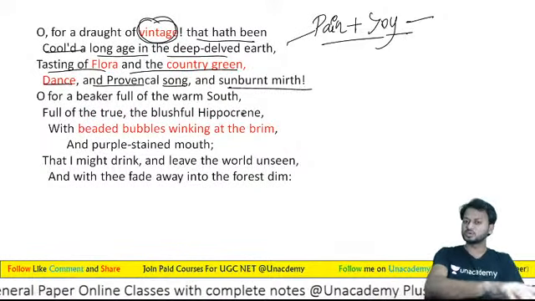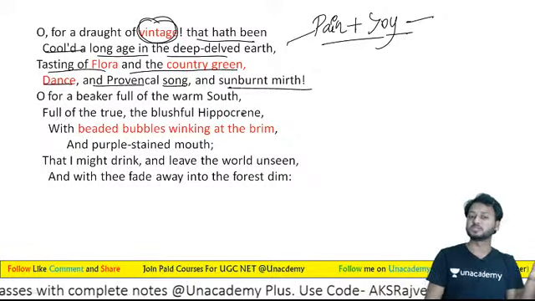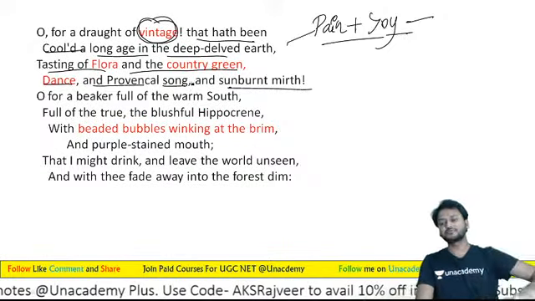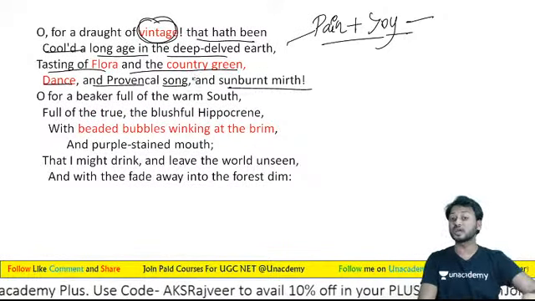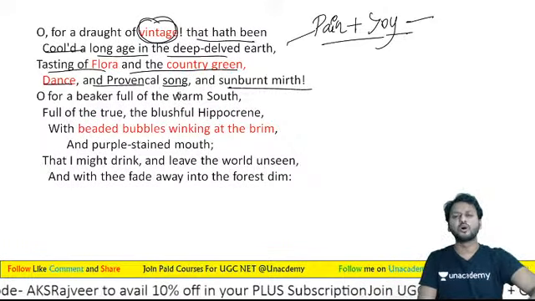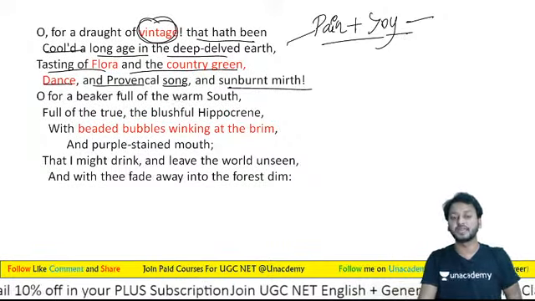So yes, he is going to describe the joy of the people. So yes, he is going to say that flora and country green. So after taking wine, they are enjoying in a sunburnt way. Oh, for a beaker full of the warm south. Now he is going to describe the next kind of wine.